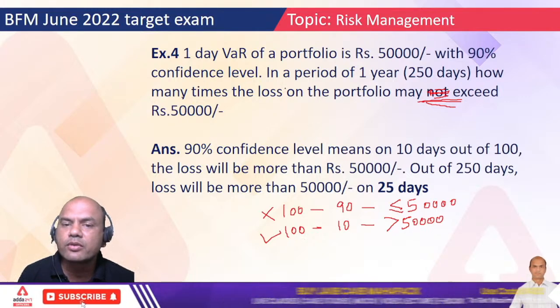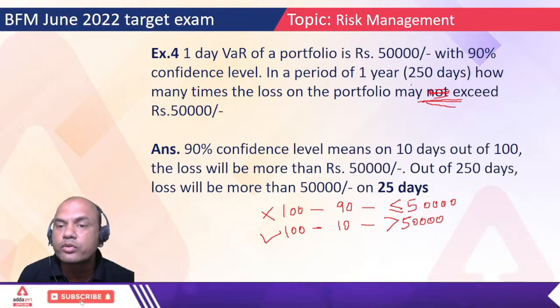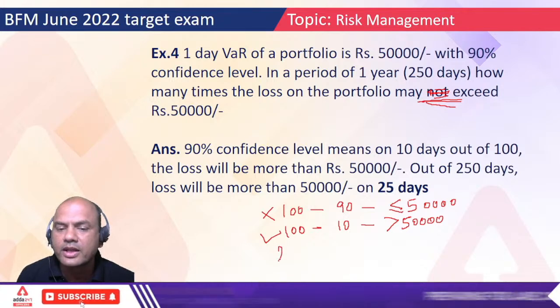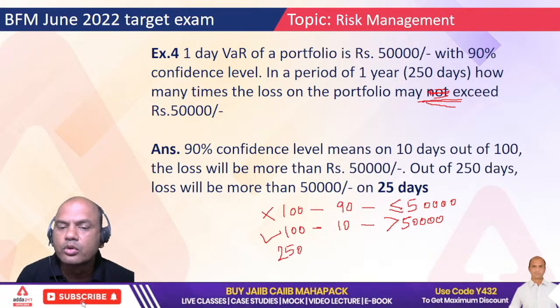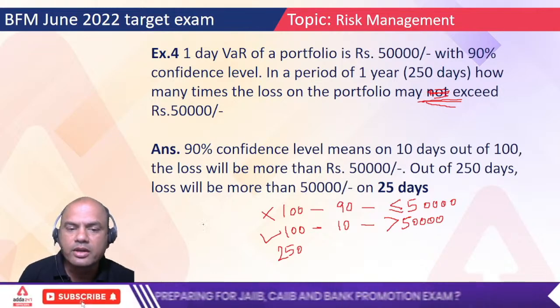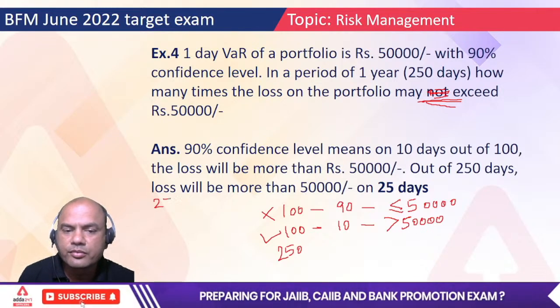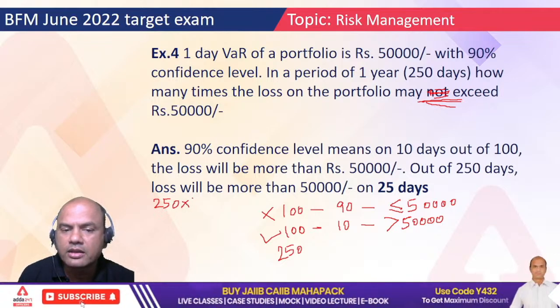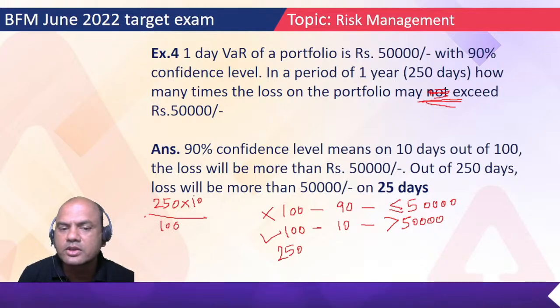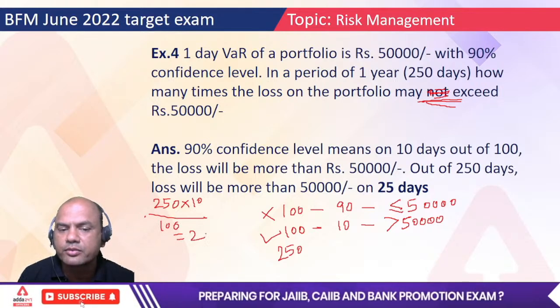So what is given, what is asked? In a period of 1 year, 250 days. So in 100, if it is 10, then in 250 days it will be what? 250 into 10 upon 100. I'll write it over here. 250 into 10 upon 100. So 0 is gone. Answer is 25, right?